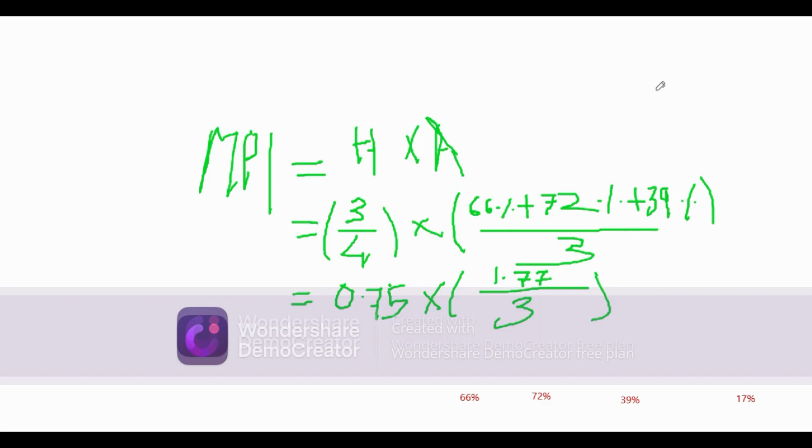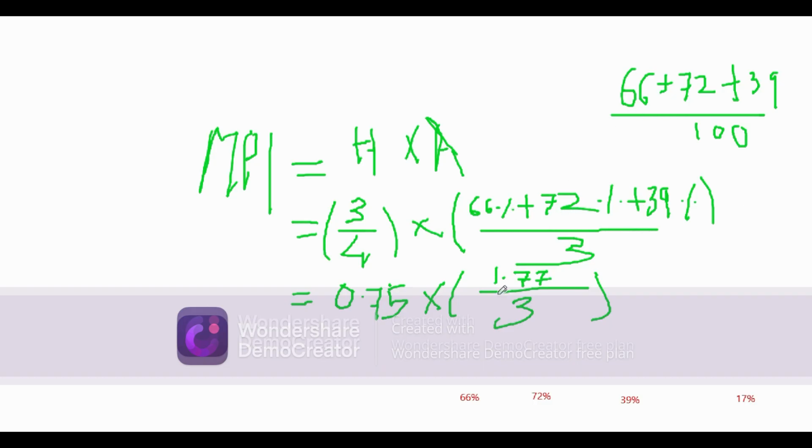We add 66 plus 72 plus 39, and we divide it by 100. Why 100? Because these are in percent.